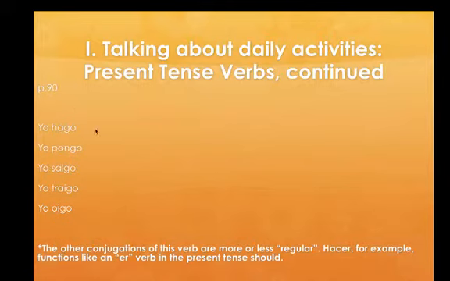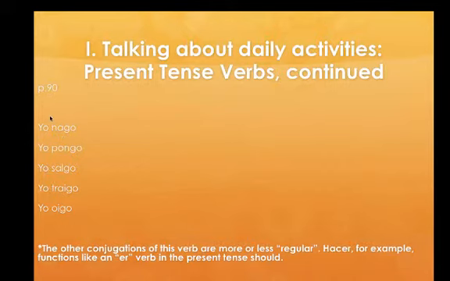The only thing that is irregular about these verbs is actually going to be the yo form. And I like to call these go verbs because obviously we see that they all end in go. Hago, pongo, salgo, traigo, oigo. However, the rest of the verb is just going to function like a regular verb.